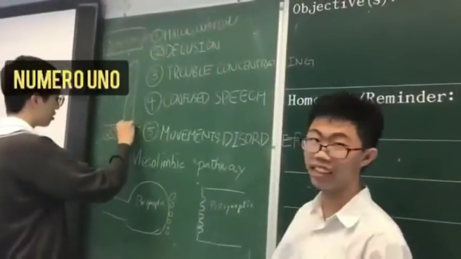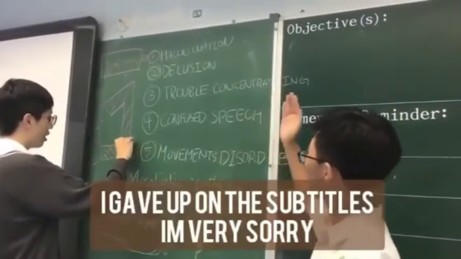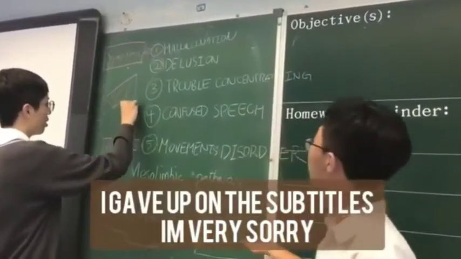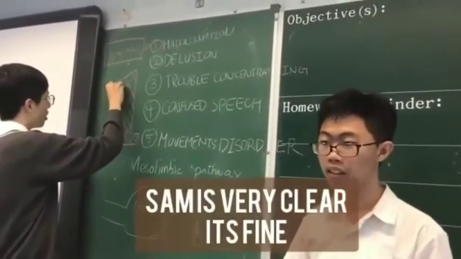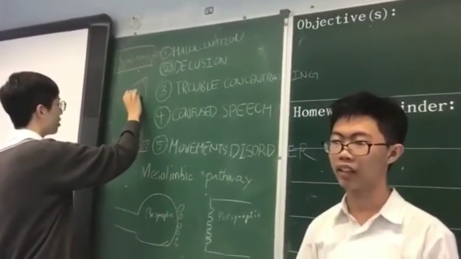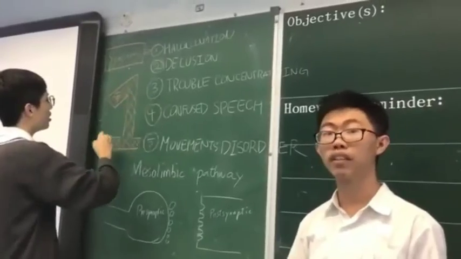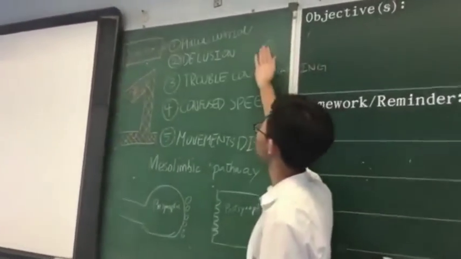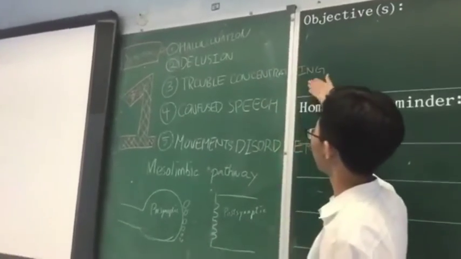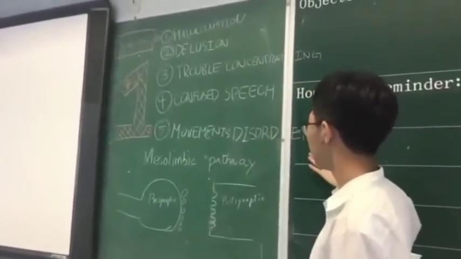Friends. The first types of symptoms are positive symptoms. They happen because the patient has schizophrenia. If they don't have schizophrenia, they wouldn't have these symptoms. These symptoms include hallucination, delusion, trouble concentrating, confused speech, and movement disorders.